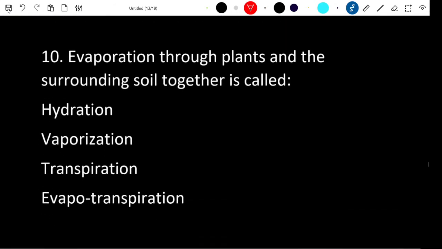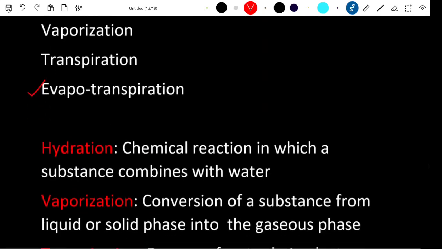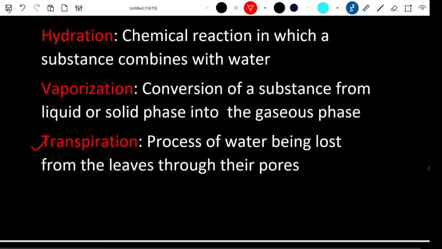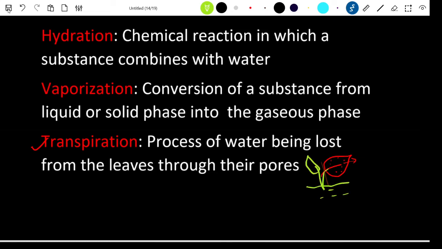Next question: evaporation through plants and surrounding soil together is what you call evapotranspiration. We know about transpiration, where water is lost from the plants through the pores, the stomata. When it comes to evapotranspiration, the water lost from these plants together with the evaporation from the adjoining soil is added, and then we call it evapotranspiration.